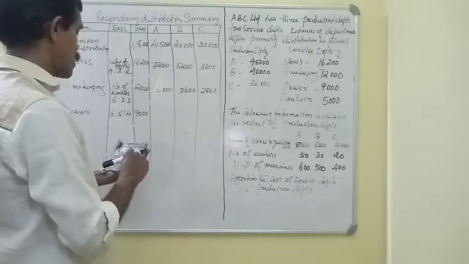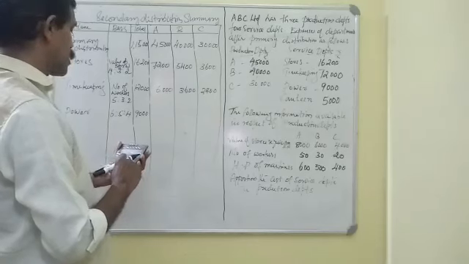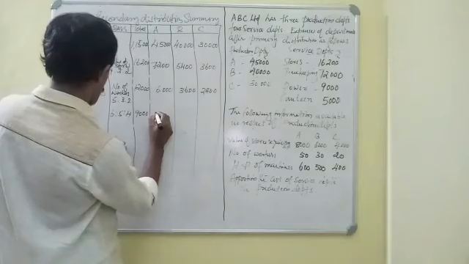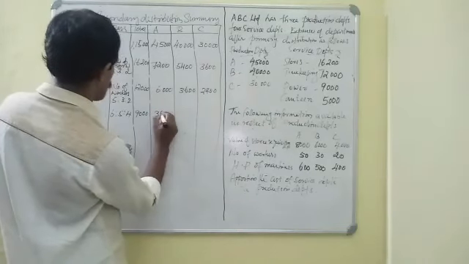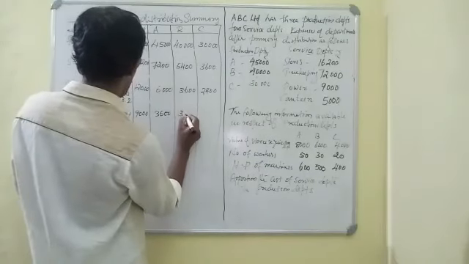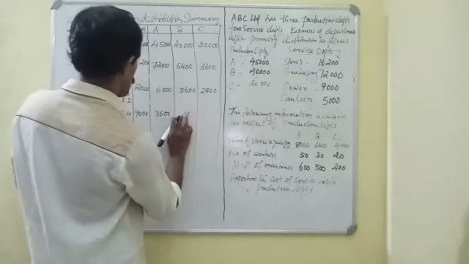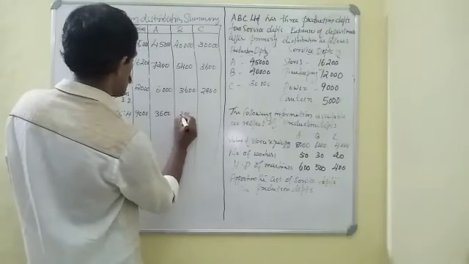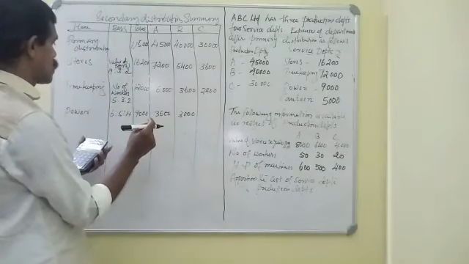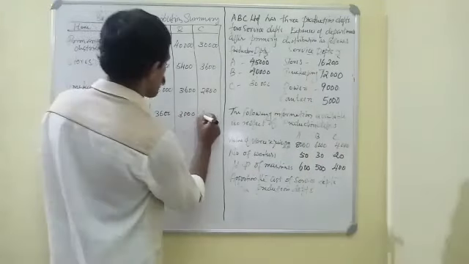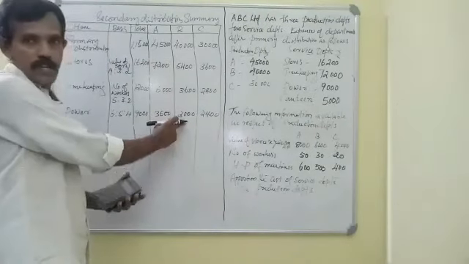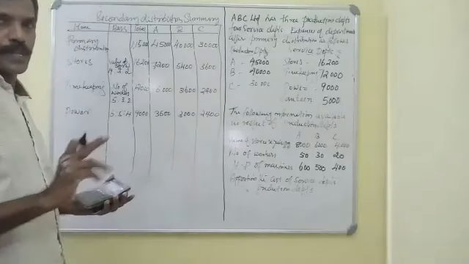Then 9,000 divided by 15 comes to 600. So 3,600, 3,000 and 2,400.